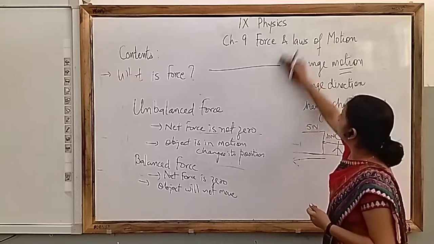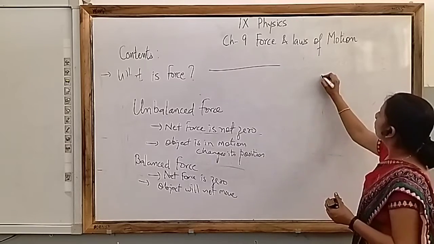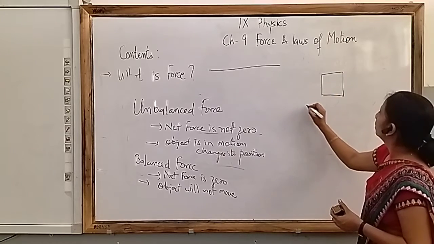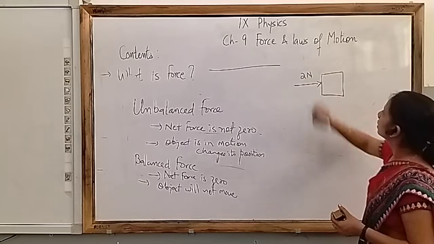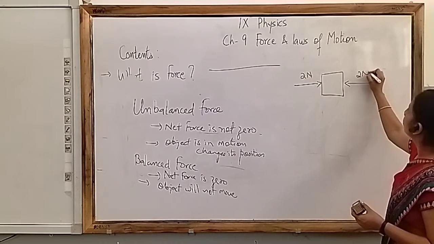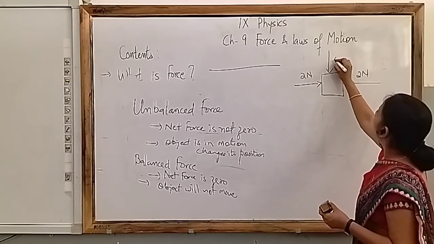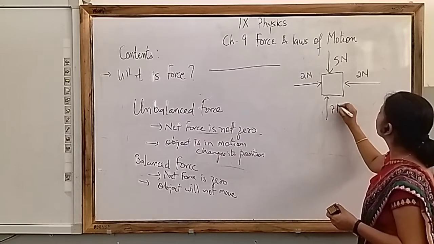I'll give you one more example. Let's say here you have a box. Here you are applying 2 Newton force, and here you have 2 Newton force. Here you have 5 Newton force, and here you have 7 Newton force.